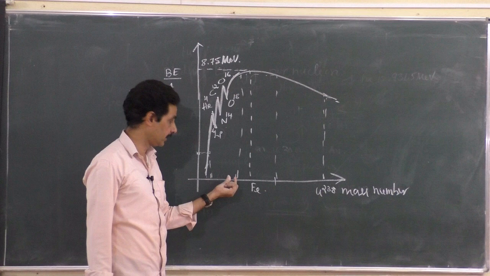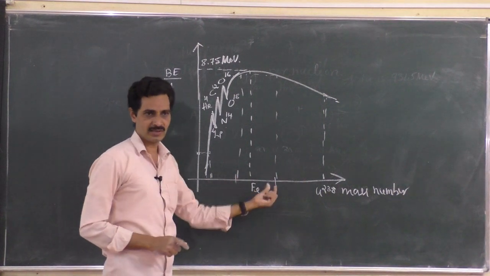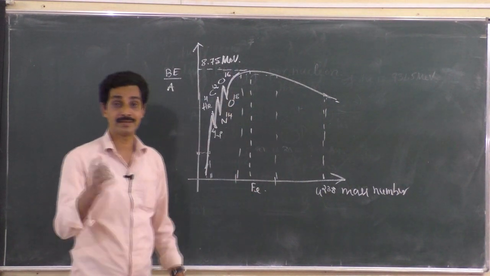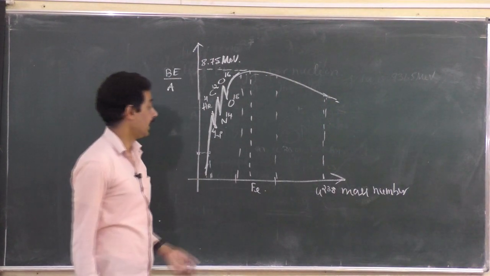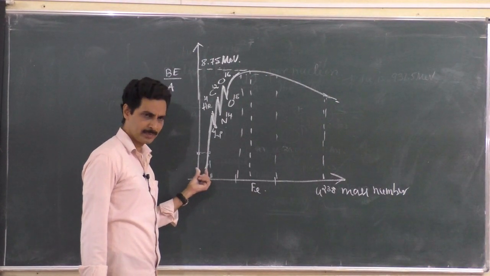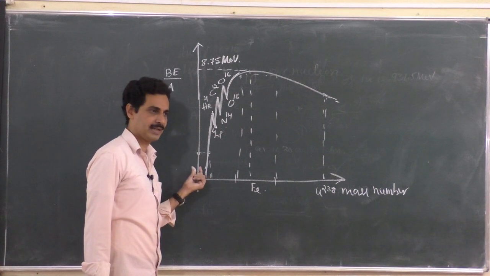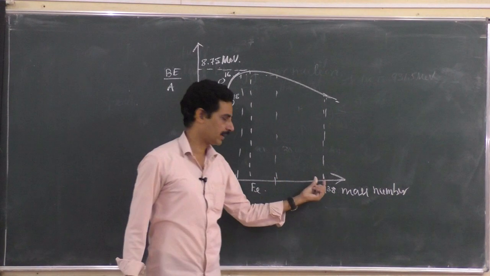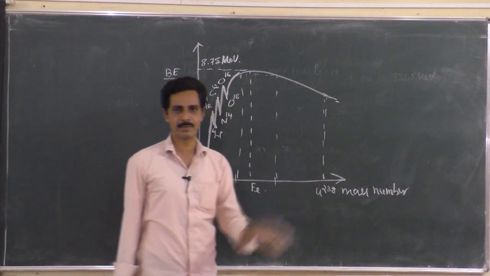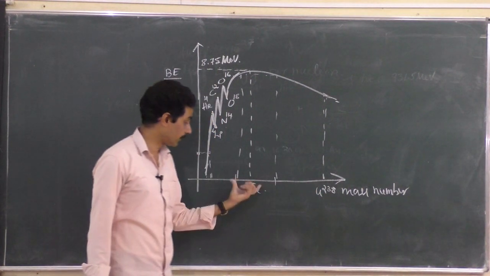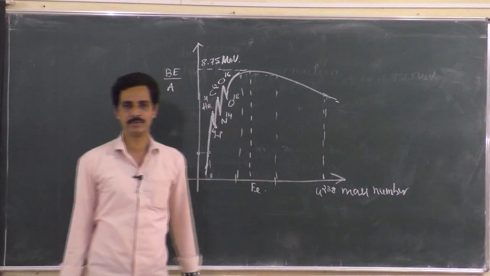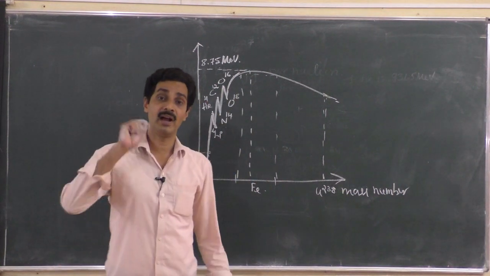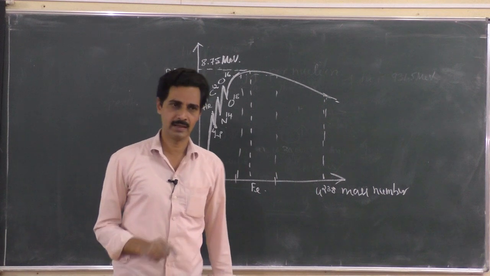So elements having mass number in the range 30 to 170 are more stable because their binding energy per nucleon is very high. And why it is so, we will see. Why do elements having low mass number have less binding energy per nucleon, and elements having high mass number also have less binding energy per nucleon? Only those which come under the 30 to 170 range of mass number have high specific binding energy, with iron standing highest, at 8.75 million electron volt.